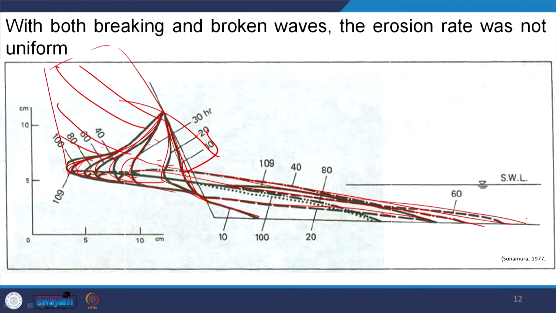Erosion and deposition go on simultaneously, creating a balanced platform along this coast. If the coastal retreat is uniform, moving uniformly towards the land, that is called an equilibrium coast, or otherwise it will be called a disequilibrium coast.